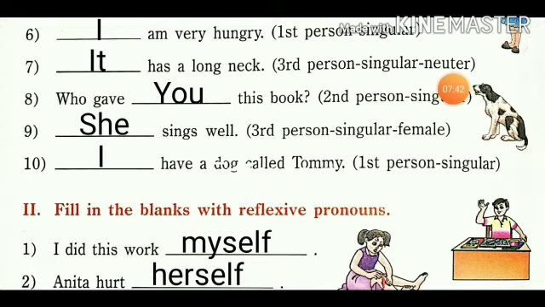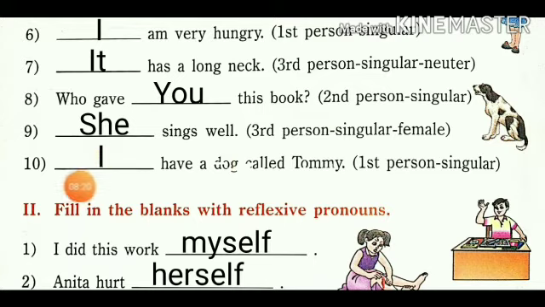It's called a neuter. It is a neuter because of its gender. When we are not identifying it clearly, at that time we are using it as a neuter third person singular pronoun. Eighth number, who gave you this book? So you is a second person singular. Ninth number, she sings well. She is a third person singular female. So she is exactly what we have used here.